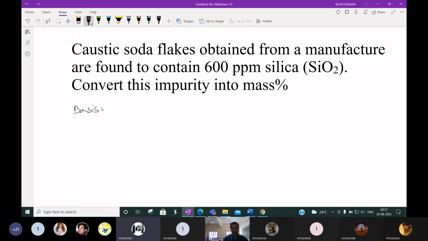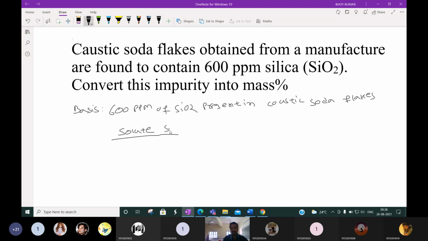Assumption of the solution and the given information. Given data we have to write. So it is given 600 ppm of silica, SiO2, present in caustic soda flakes. Okay, this information is given. So suppose we can say it is solute. Solute is SiO2. Okay, it is how much?